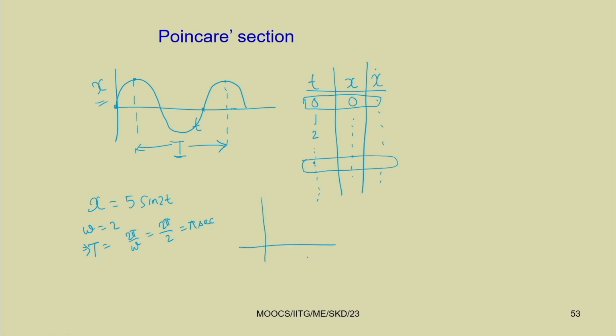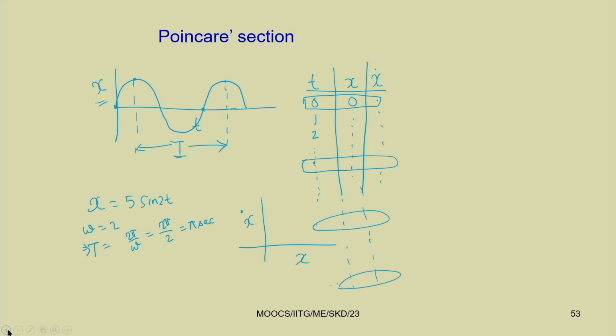If I plot this x versus x dot, taking all the points after one cycle, this is one point after one cycle, this is another point after one cycle. Similarly, you take all these points after one cycle, what can you get?